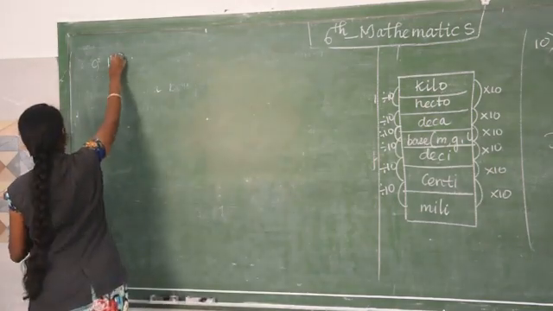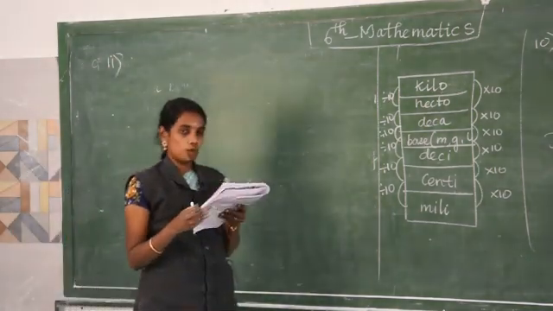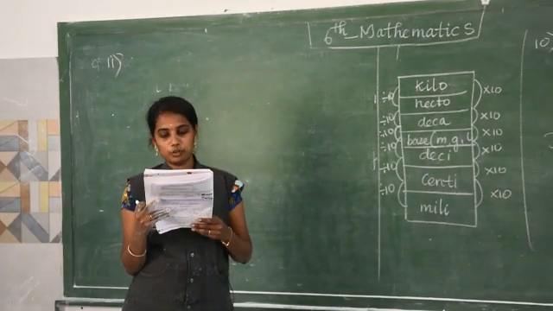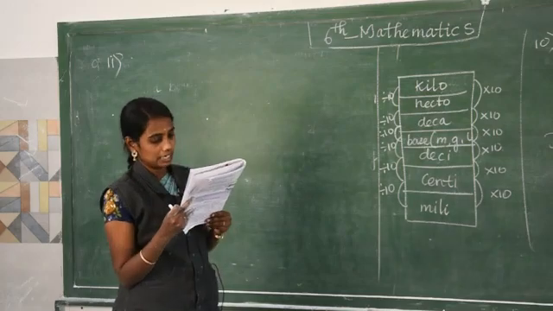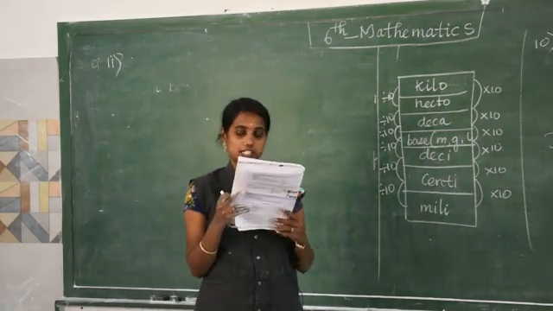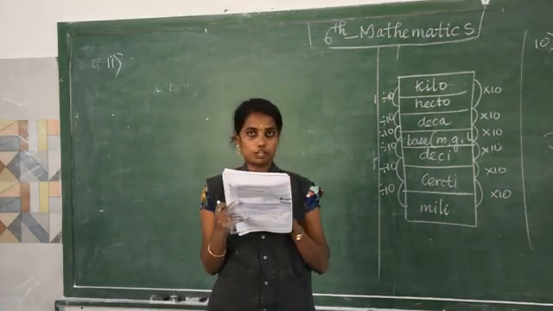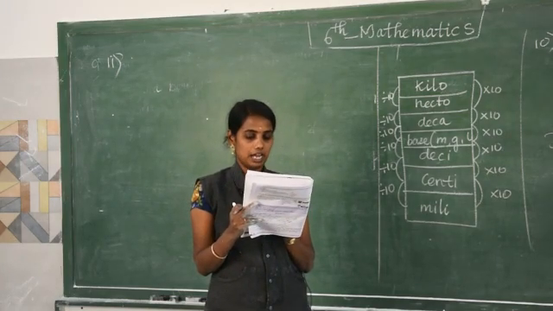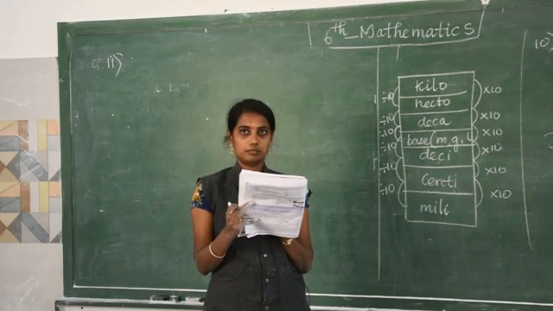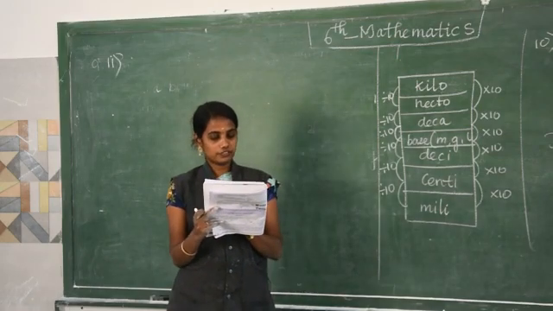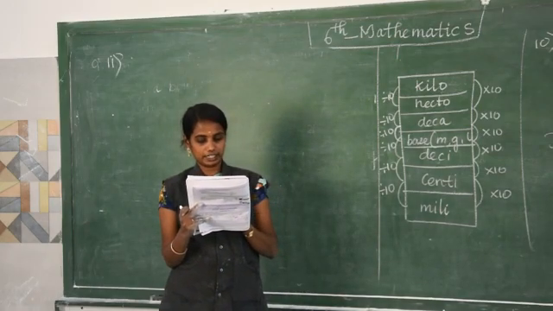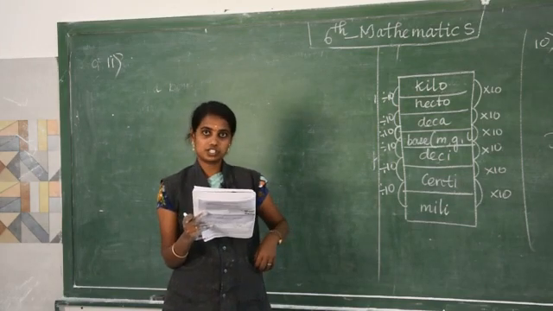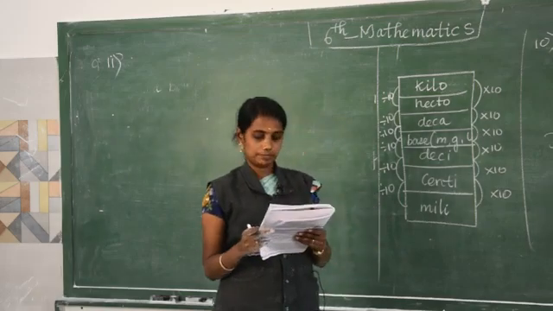Question number 11. In a JRC 1-day camp, 150 gram of rice and 15 milliliter oil are needed for a student. A means one student. For one student, rice needed is 150 gram and oil is 15 milliliter. If there are 40 students to attend the camp, how much of rice and oil are needed?